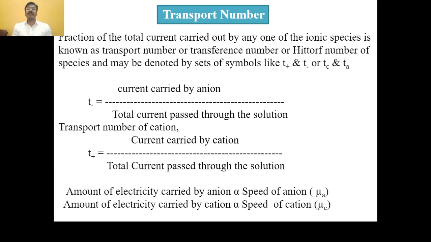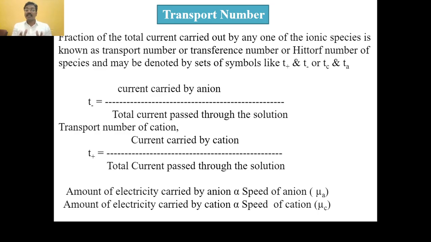So the fraction of the total current carried by the anion is called the transport number of the anion, and the fraction of the total current carried by the cation is called the transport number of the cation. The amount of electricity carried by the anion is proportional to the speed of the anion, denoted mu A, and the amount of electricity carried by the cation is also proportional to the speed of the cation.